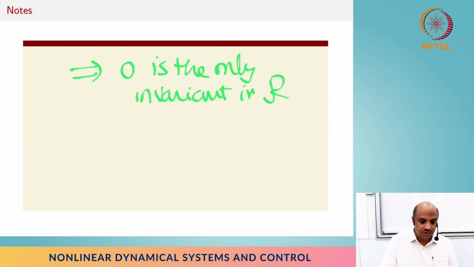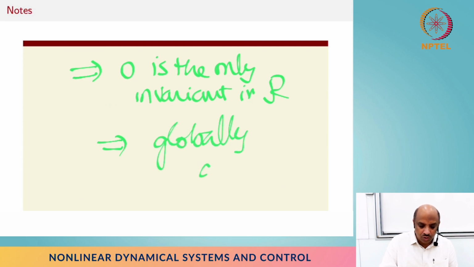So this is a Lyapunov stable equilibrium point. Why? Because v is a good Lyapunov function candidate, it's positive definite, and v dot is less than or equal to 0, and the only convergent point is 0. Therefore, this is indeed globally asymptotically stable. Okay, how do I know global convergence?